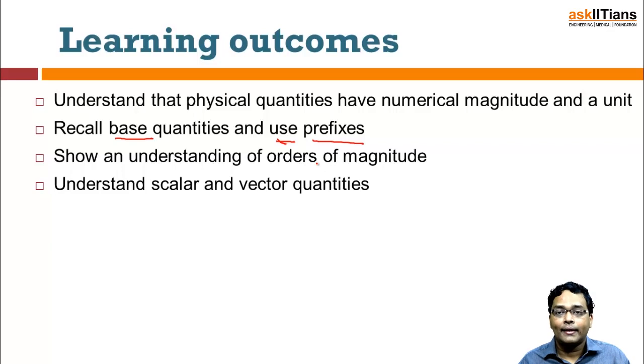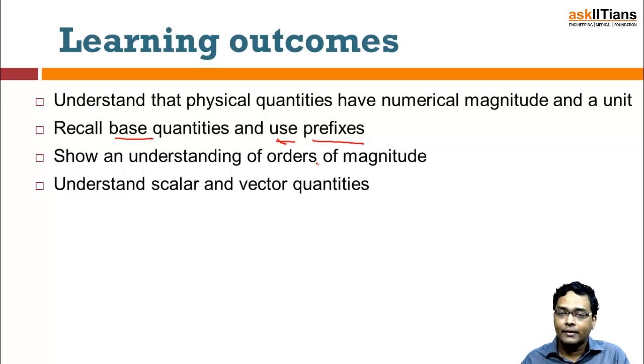Then we need to understand the types of quantities. Every physical quantity we generally divide into two basic parts: one is defined as a scalar quantity, the other is defined as a vector quantity. So we need to identify which are the quantities that depend upon direction, and which are the quantities that don't depend upon direction.